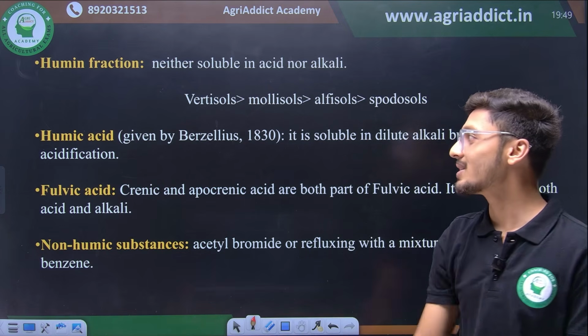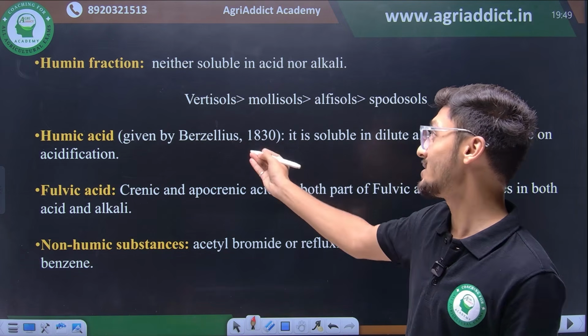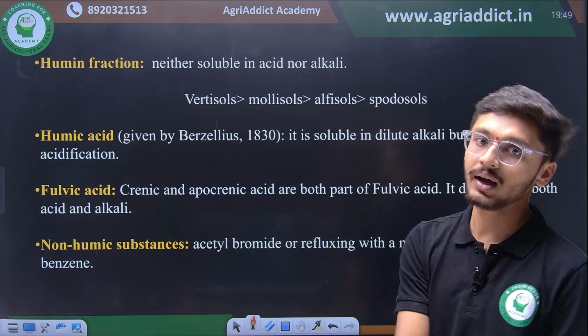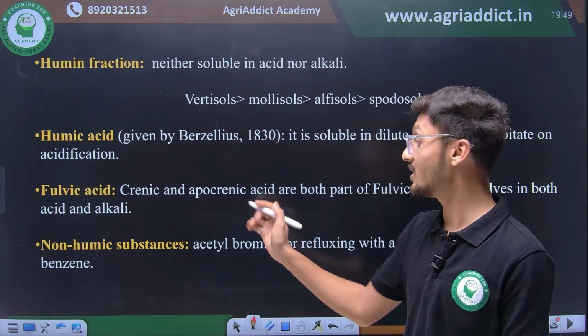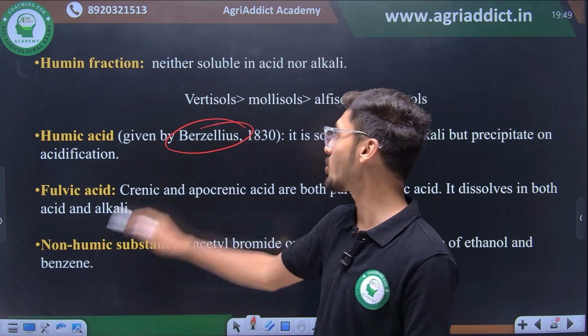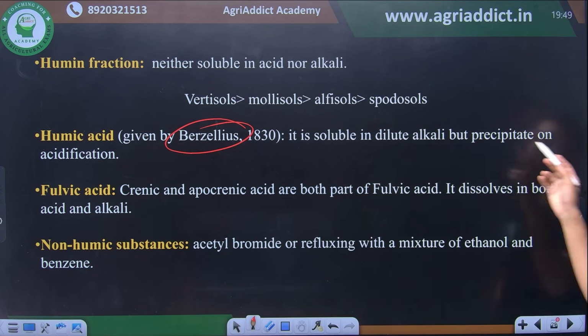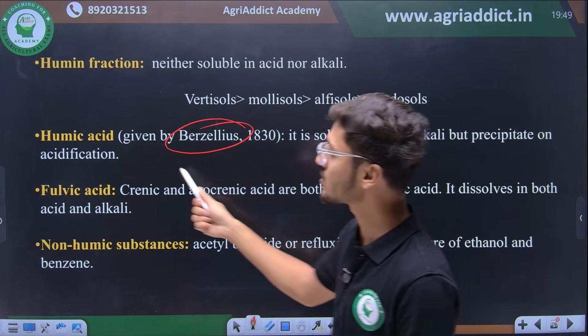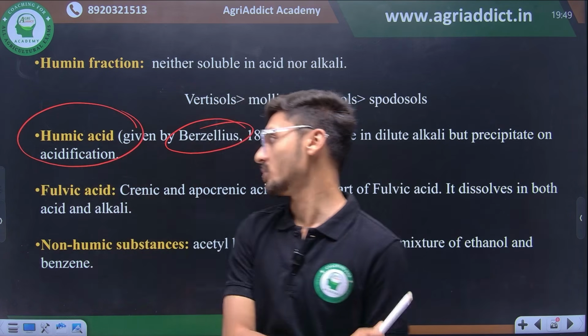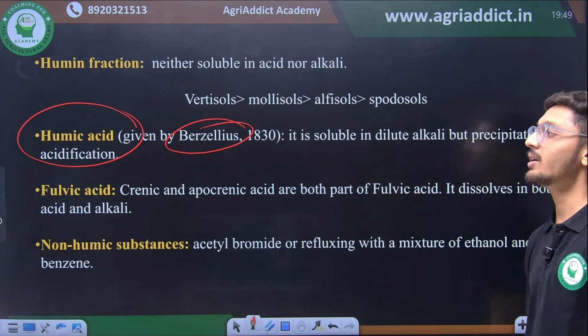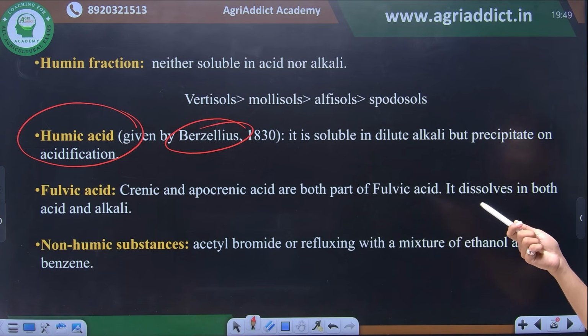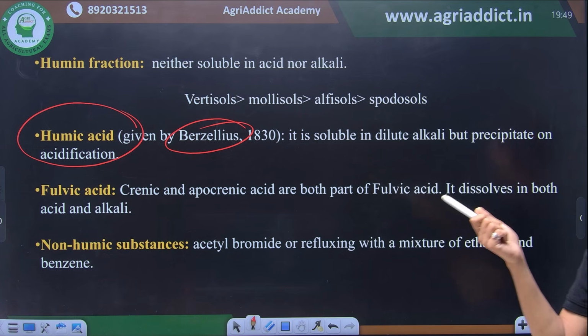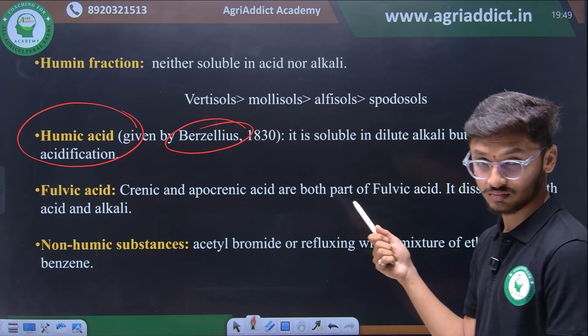Then there is humic acid. Humic acid was given by Berzelius in 1830. It was discovered by Berzelius in 1830, but Berzelius is also associated with discovery of proteins, इसको भी याद रख लेना. Then it is soluble in dilute alkali but precipitates on acidification. So it is insoluble in acids. Then fulvic acid, crenic and apocrenic acid are both part of fulvic acid, है ना।